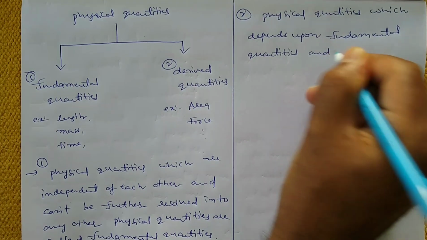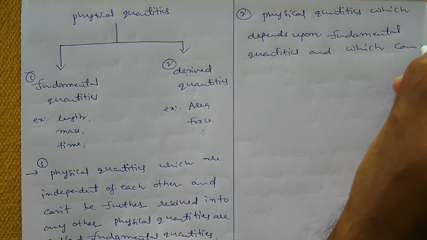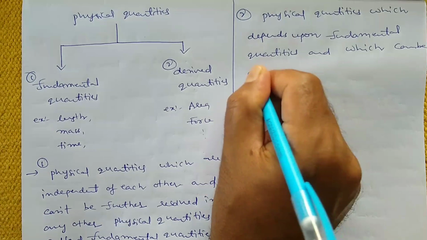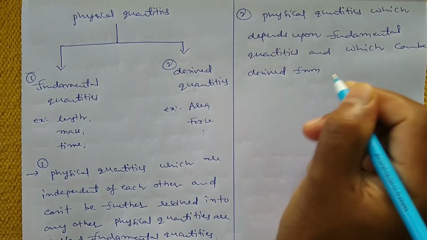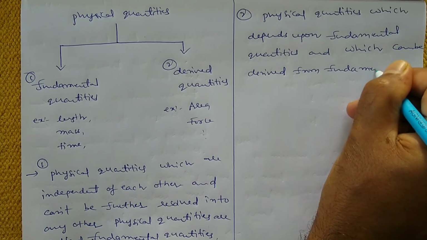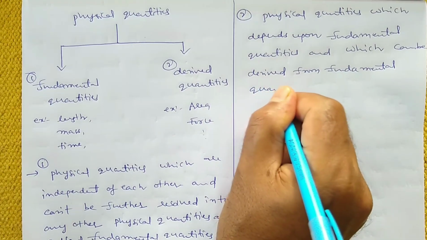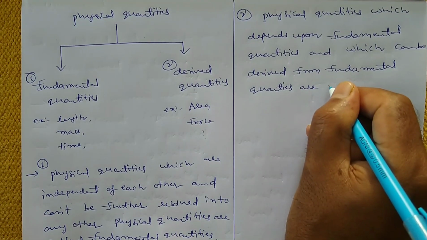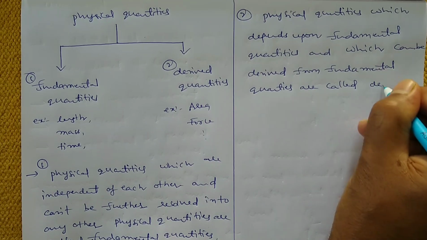and which can be derived from fundamental quantities are called derived quantities.